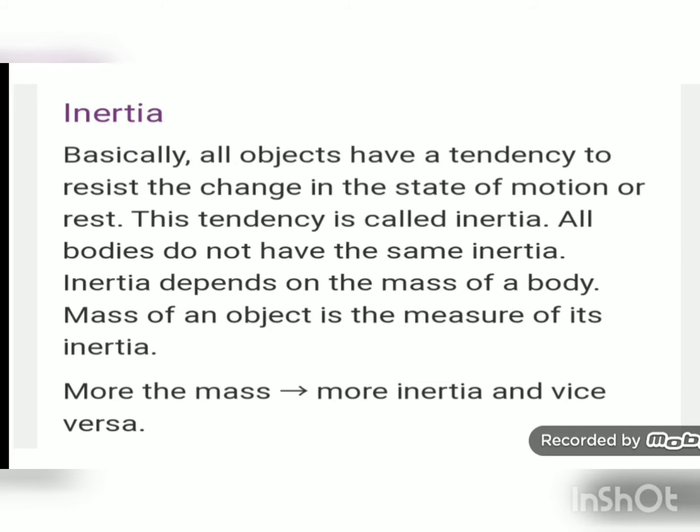It means even a little air or velocity of wind is enough to change the state of rest of that ball. But it is not true for all things. Everything does not move by just the wind produced by a fan. So inertia depends upon the mass of an object.